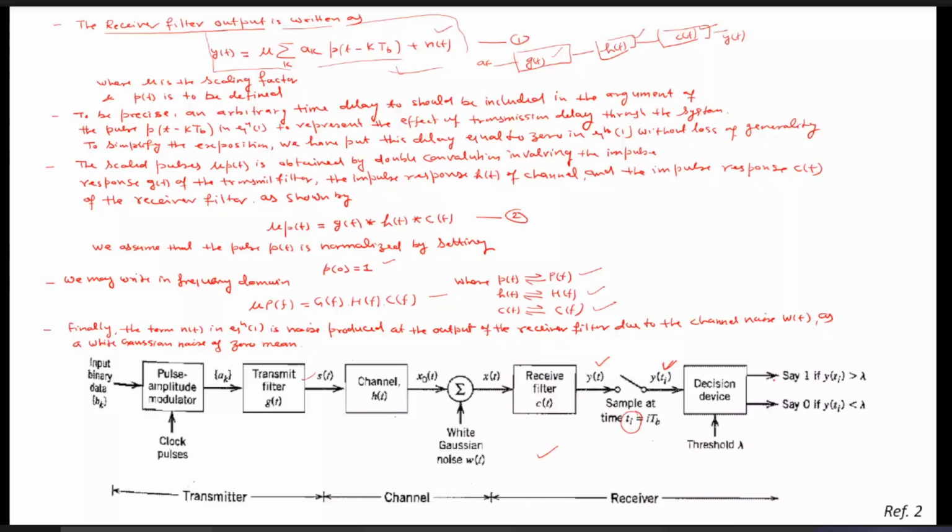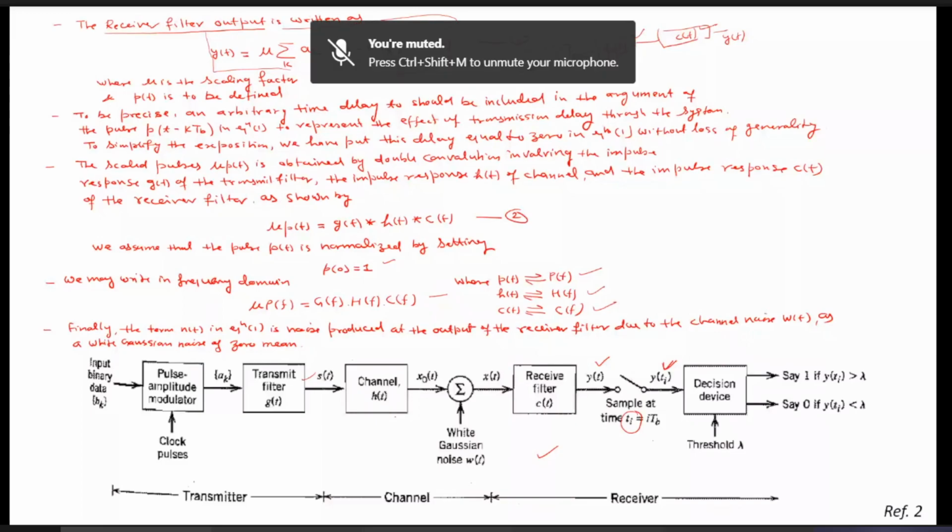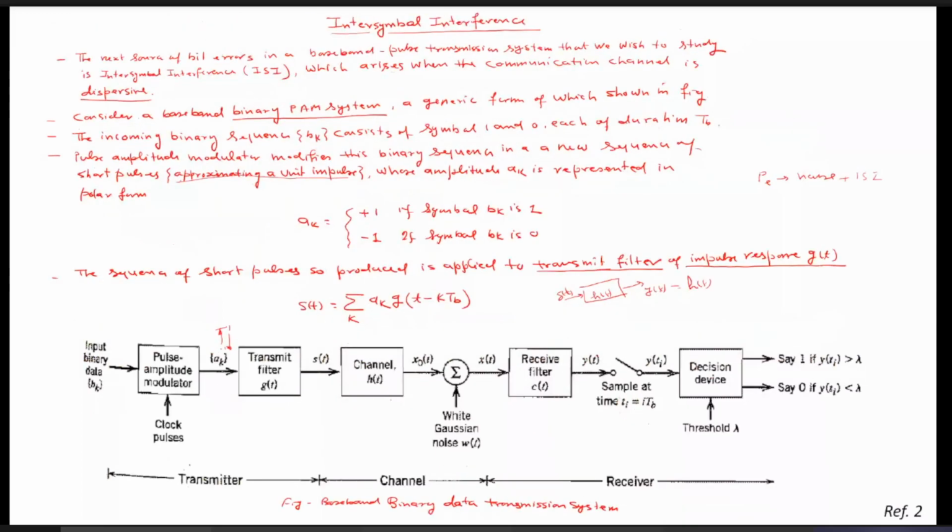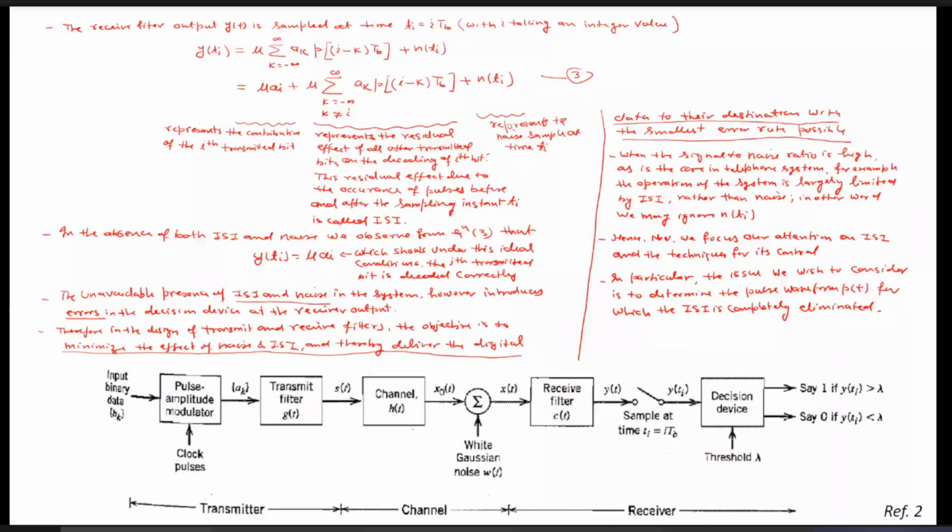So this expression, once we take the sampling at this y(t_i), at t equals t_i, we can simply write it by putting t equals t_i. If you put t equals t_i, which is i times T_b, so i we can take common, so it will be (i minus k) times T_b. So we can write y(t_i) as mu times summation k equals minus infinity to infinity a_k p((i minus k) T_b) plus n(t_i).